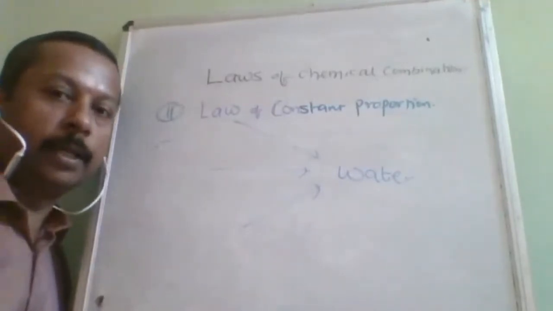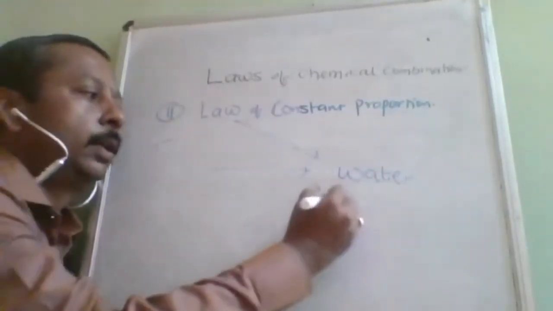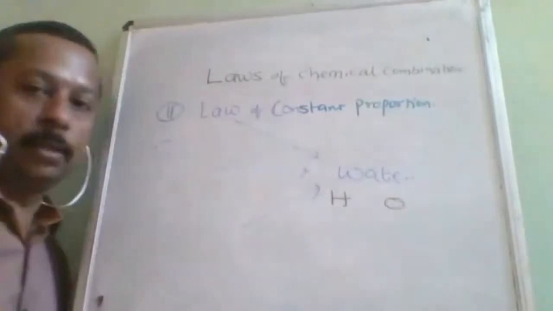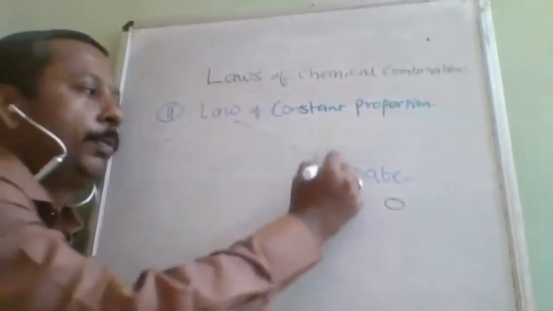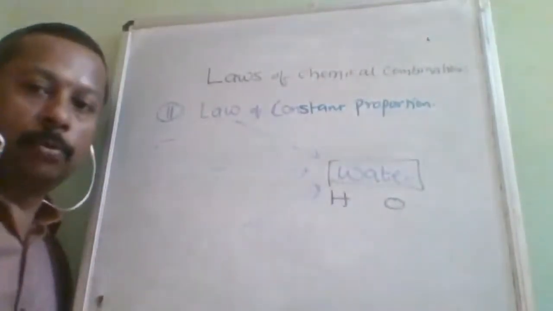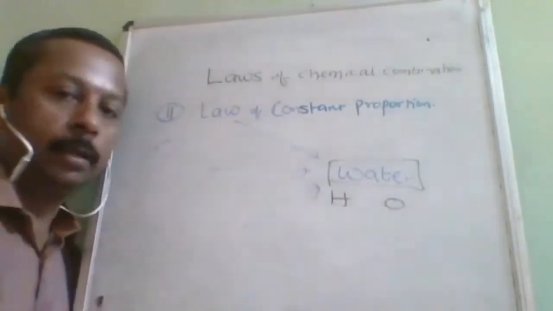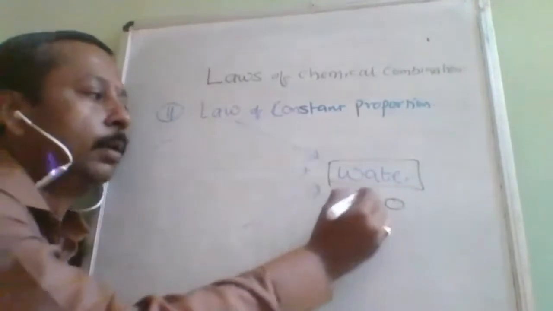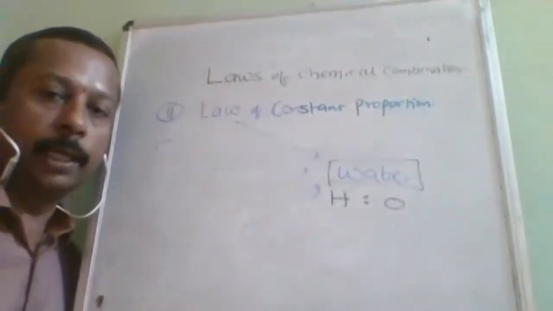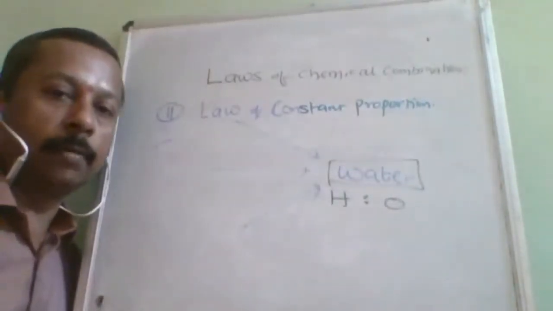Will always contain the same element. If it is water, it should consist of hydrogen and oxygen only. It should be pure. A pure compound is always made up of the same elements combined together in the same ratio by mass or volume.